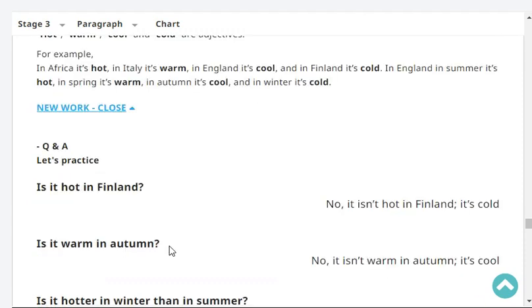Let's practice. Is it hot in Finland? No, it isn't hot in Finland. It's cold in Finland. Is it warm in autumn? No, it isn't warm in autumn. It's cool.